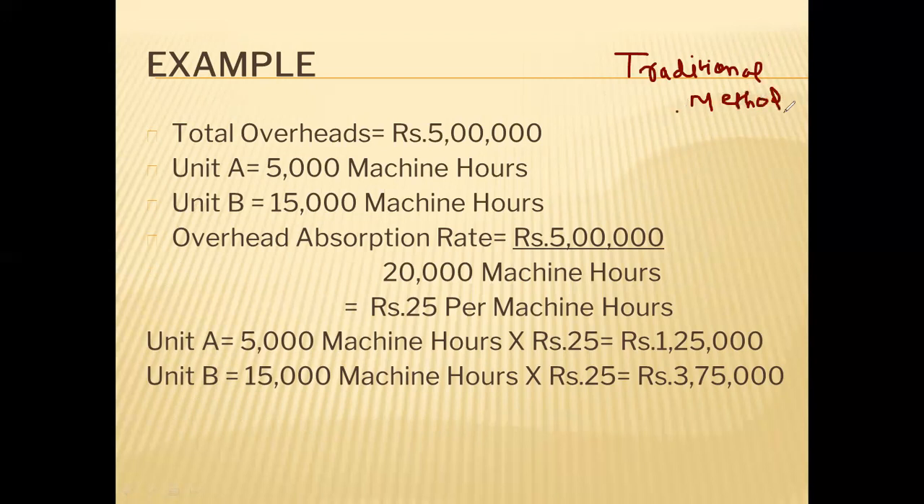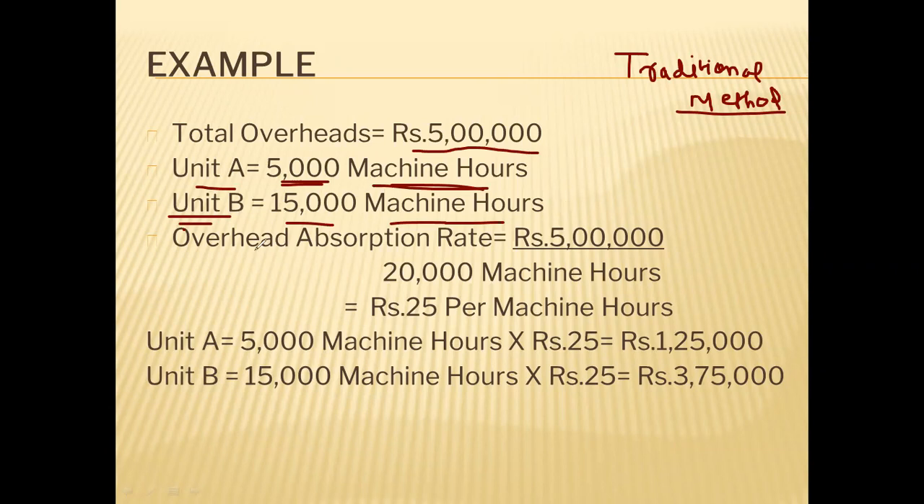Traditional method, how overhead was absorbed to the product. So total overhead, for example, let us take it is 5 lakh. Common expenditure is 5 lakh rupees. For unit A, 5,000 machine hours was used during the year. And for manufacturing unit B, 15,000 machine hours was used. This is a machine hour record from which you have to calculate. Clear?